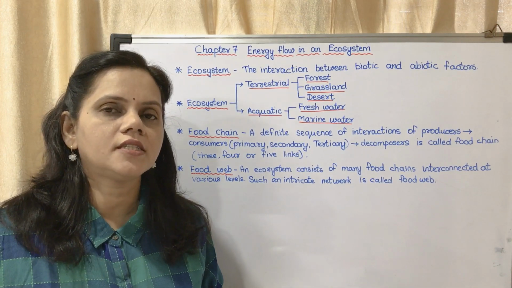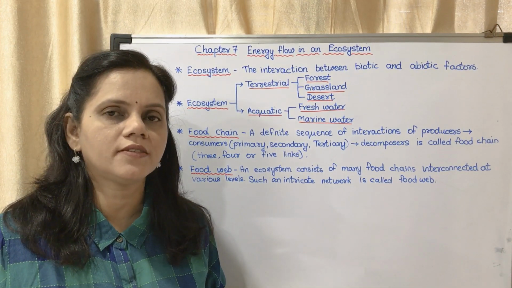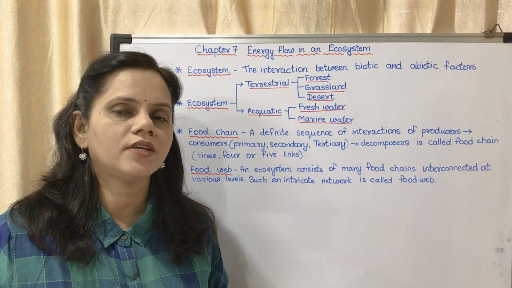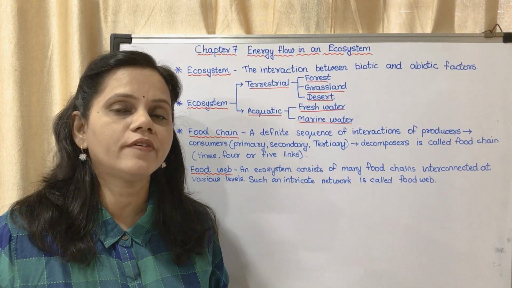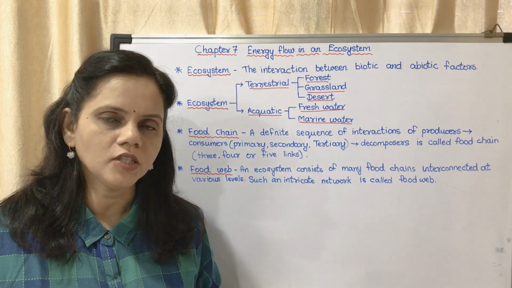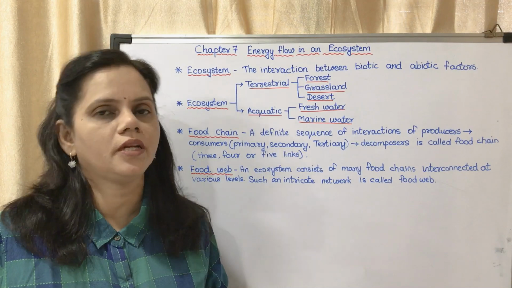First is herbivorous. Herbivorous means which feed on plants. Carnivorous means which feed on animals. Omnivorous means which feed on both animals and plants. Human beings are omnivorous.